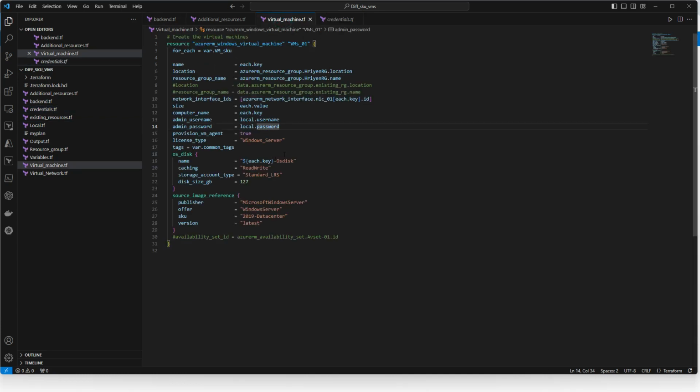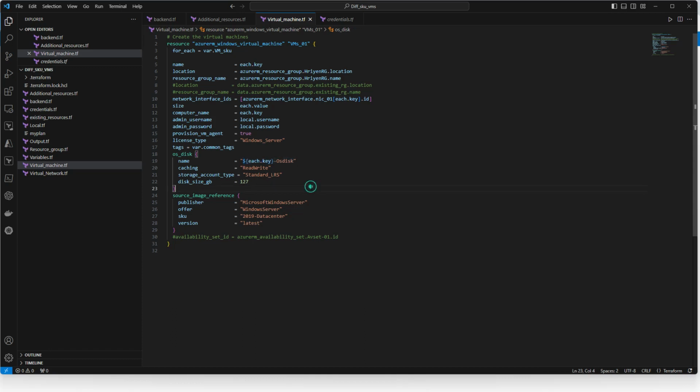Fine. Now what is left? The rest remains the same, and here is another thing, the OS disk. If you want to change the OS disk based on the VM name, you can have this kind of naming standard, because these are all taken with the key. On the left side is your key, on the right side is a value.